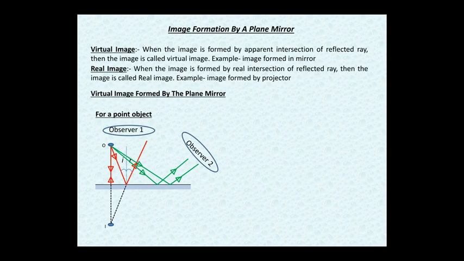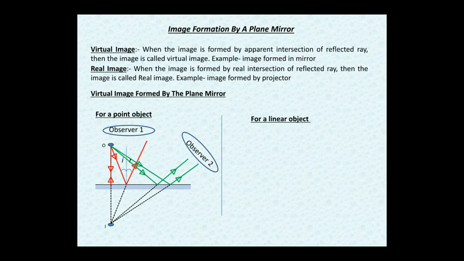So what we do, we extend the rays behind and we get an intersection point which is the same as we got earlier. So observer 2 is also able to observe the image of object O. So I hope it is clear. The ray of light we choose should be in the manner so that it reaches the observer after getting reflected. Now, second case, when the object is linear.